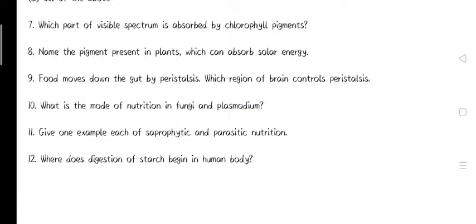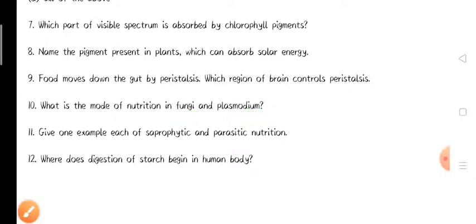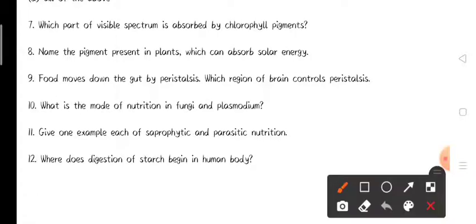The next question: give one example each of saprophytic and parasitic nutrition. Saprophytic nutrition is observed in fungi, while the parasitic mode of nutrition is observed in plasmodium. So we can also give the answer to this question from the previous question. Now the last question: where does digestion of starch begin in our body? The beginning of starch digestion in our body takes place in our mouth.